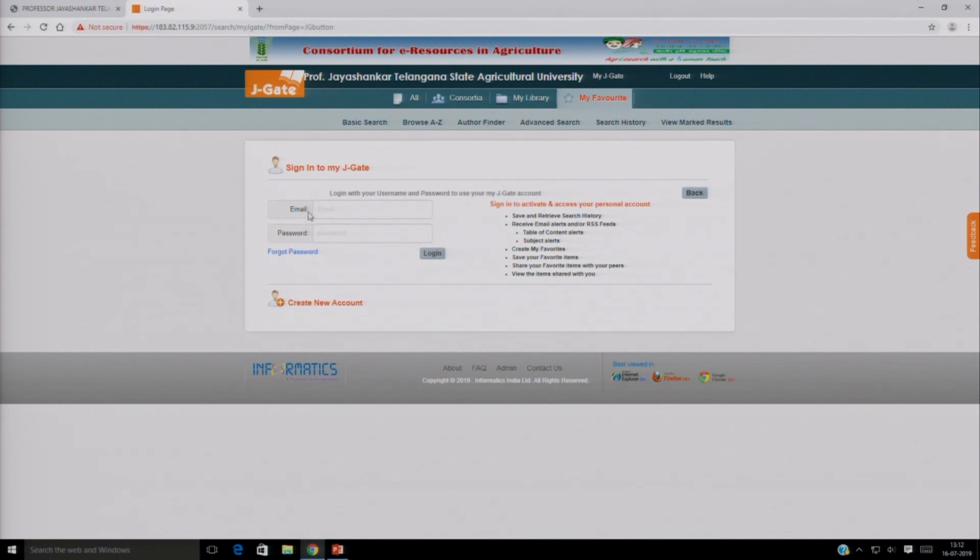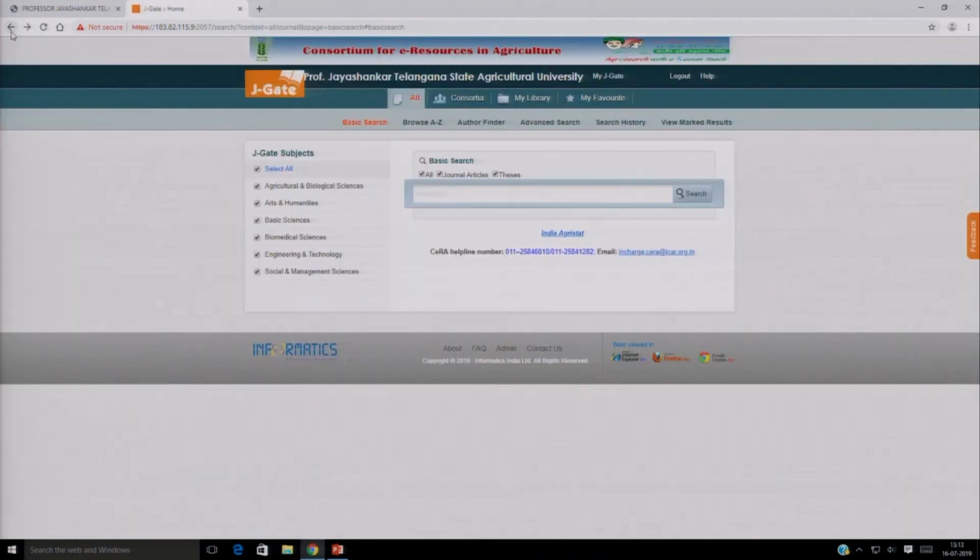Here you can see, if you are already registered, you can give your email and password. Otherwise, if you are a new user, you can create your account here also. Then we have different options like All, where you can search information in all means consortium subscribed journals, open access journals, and journals subscribed by the libraries. You can access information from this.